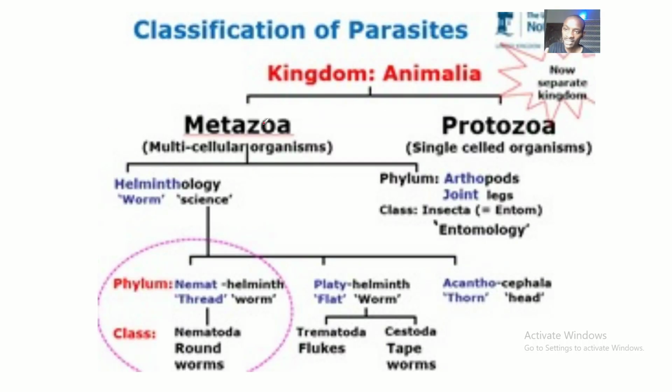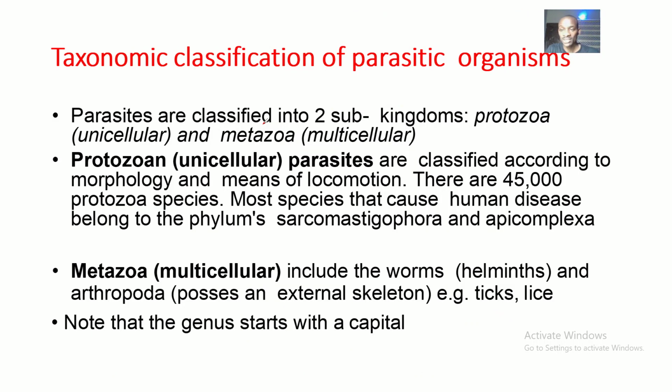All right. So this is the table that I'll be using, but I feel like let's read what is in the lecture before we go back to the table. So, taxonomy classification of parasitic organisms. We say that parasites are classified into two subkingdoms. That's our protozoa, which are unicellular, and the metazoa, which are multicellular. So the protozoa, which are unicellular, let's talk about them. They are classified according to morphology and means of locomotion. So for you to sub-classify the different types of protozoa that we have, you must know their morphology and you must know their means of locomotion.